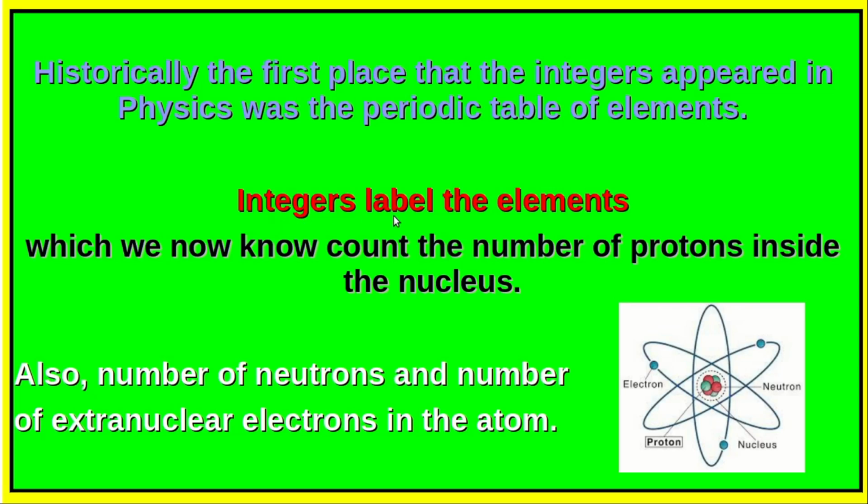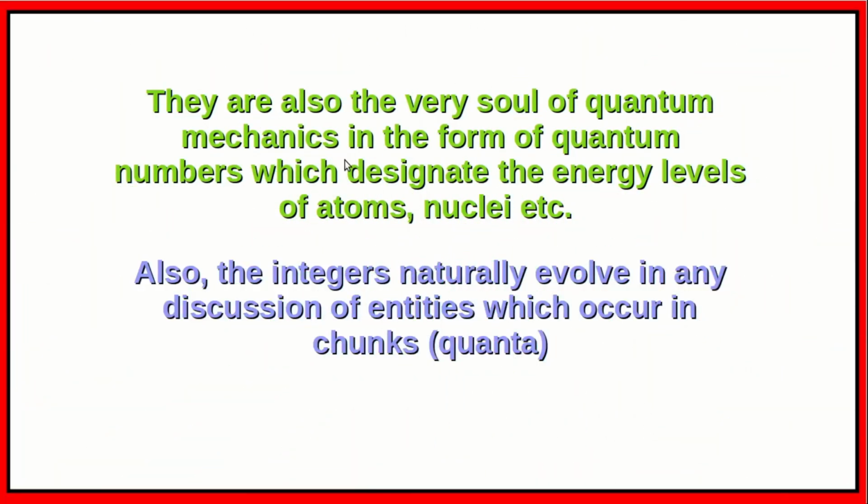Here, the integers label the elements, which we now know count the number of protons inside the nucleus. Also, this represents the number of neutrons and number of extranuclear electrons in the atom. They are also the very soul of quantum mechanics in the form of quantum numbers which designate the energy levels of atoms, nuclei, etc. Also, integers naturally evolve in any discussion of entities which occur in chunks, that means in quanta.